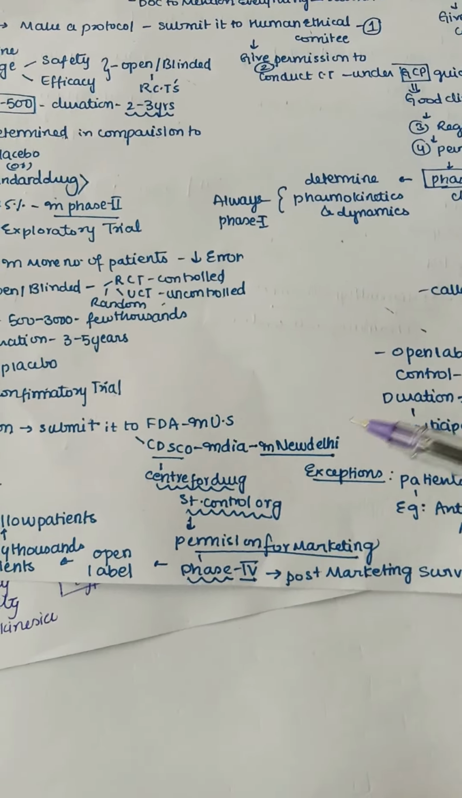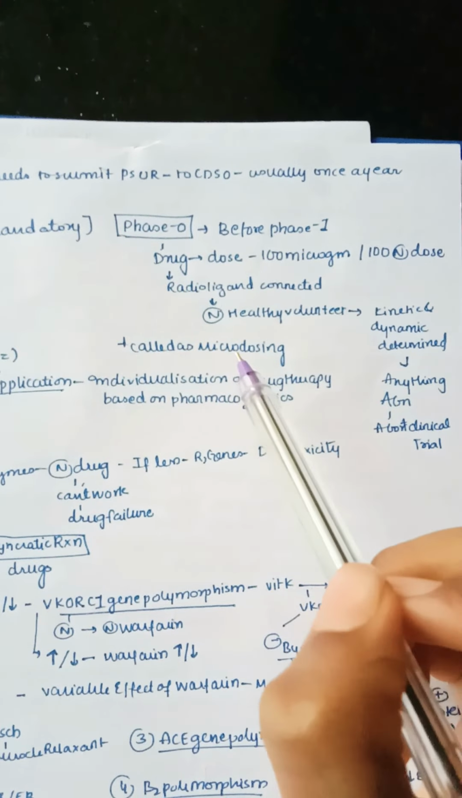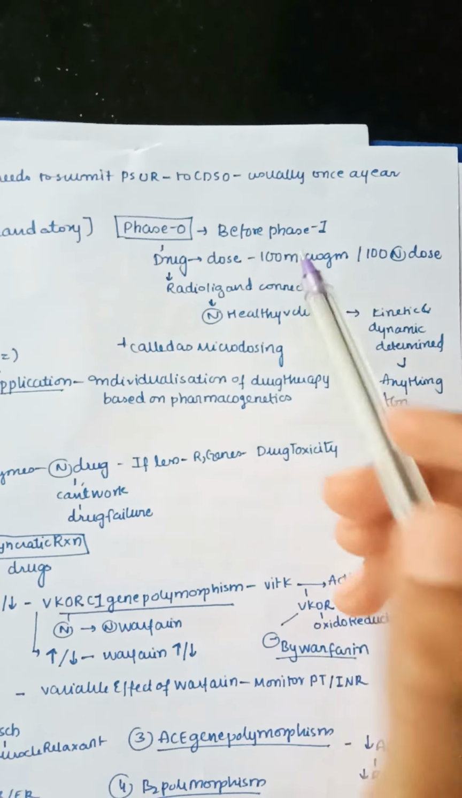So phase 0 is nothing but before phase 1. This is a very critical step for our drug's success, meaning whether our drug is successful or not. Phase 0 is also called microdosing, because we are only giving a very small microgram amount of drug. So this is also known as microdosing. Next, let us move on to phase 5.